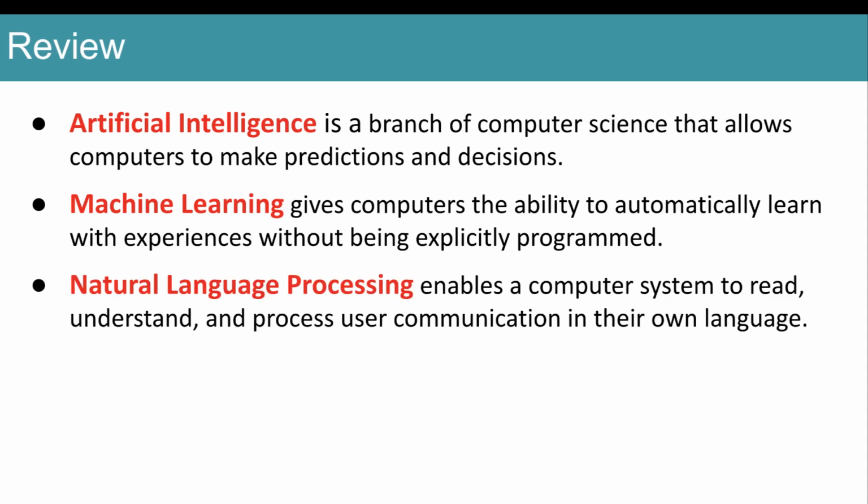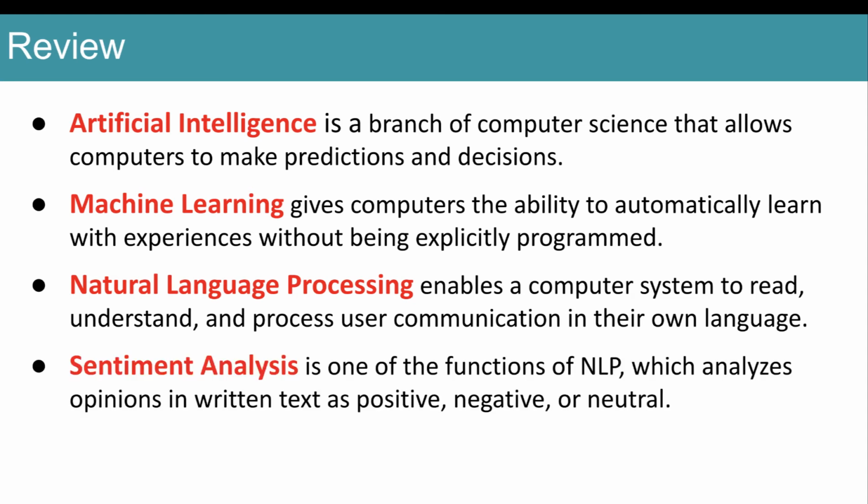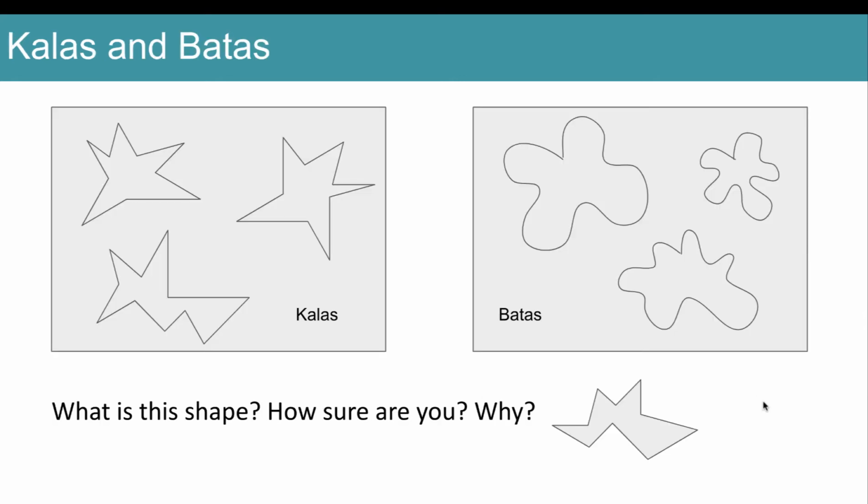Natural language processing enables a computer system to read, understand, and process user communication in their own language. So it allows users to talk to a computer in their own language, and the computer can understand what they're asking. Sentiment analysis is one of the functions of natural language processing, and that analyzes opinions in written text and categorizes them as either positive, negative, or neutral. In this lesson, we will be using an NLP with machine learning to analyze text and categorize it as positive, negative, or neutral.